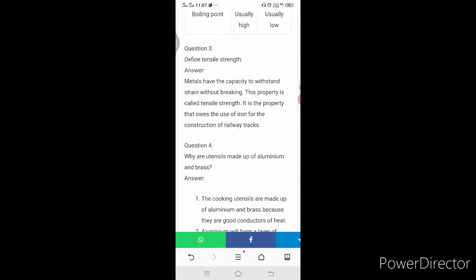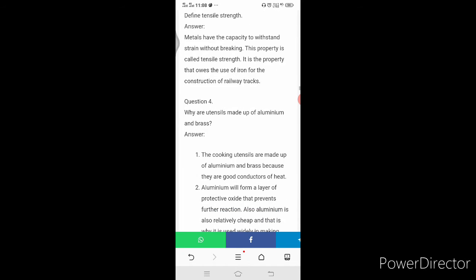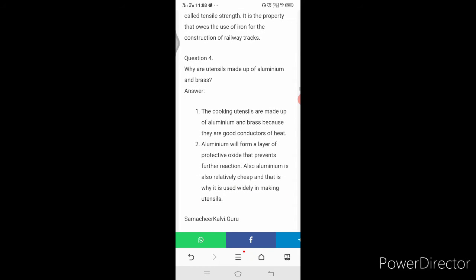Define tensile strength. Metals have the capacity to withstand strain without breaking. This property is called tensile strength. It is a property that owes to the use of iron for the construction of railway tracks.